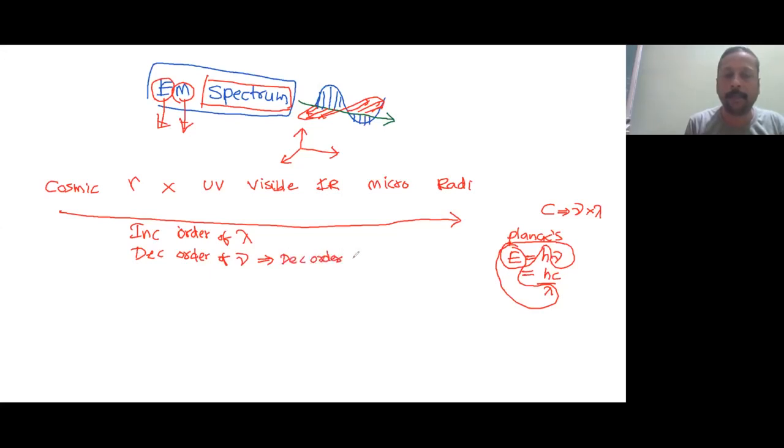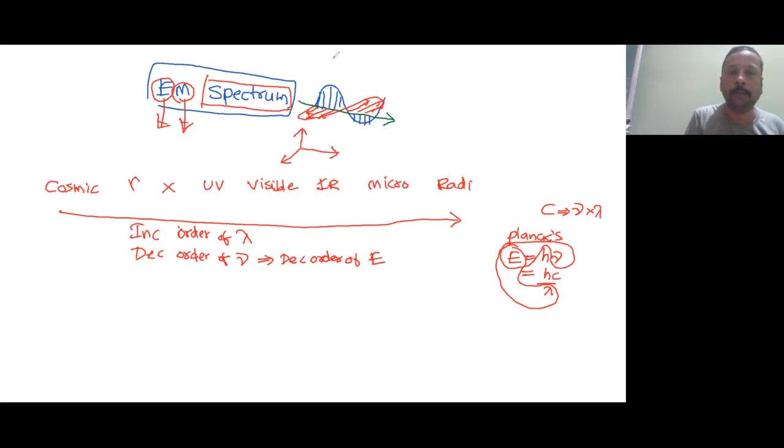Decreasing order of frequency means decreasing order of energy. This is a very important question I am going to cover, so don't miss any single word. Energy variation and frequency variation, both are parallel, unidirectional. But wavelength variation and energy variation are opposite variations. If one increases, the other will decrease. Now let us see how the questions will be there.